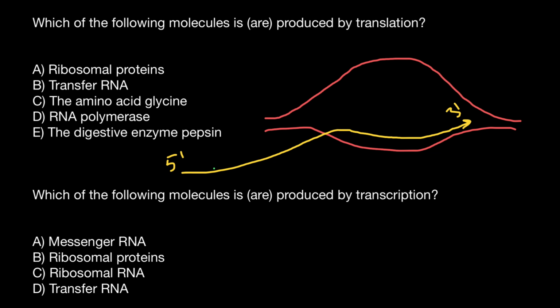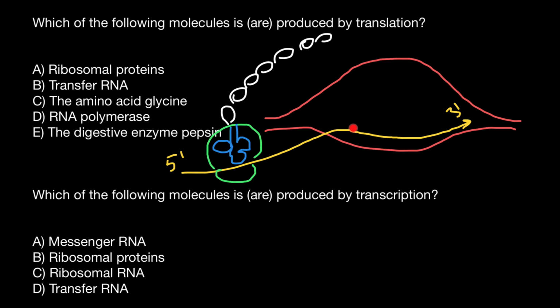And let's say here we have the ribosome, large subunit, small subunit, and also tRNA, which brings amino acids to the growing polypeptide chain. The process of making messenger RNA we call transcription, and the process of making a polypeptide chain we call translation. So variant A, ribosomal proteins, would be made when the polypeptide chain folds into a three-dimensional form, and